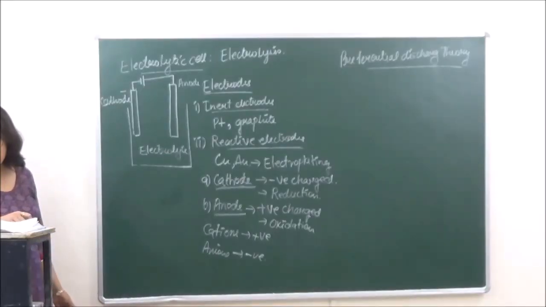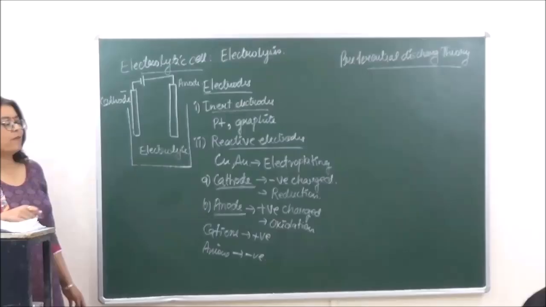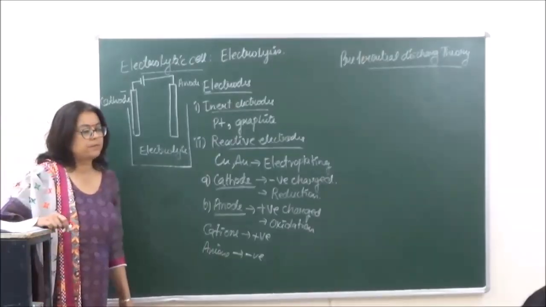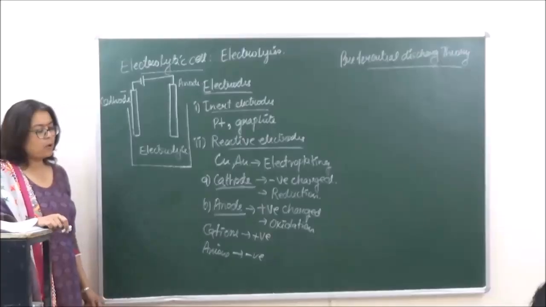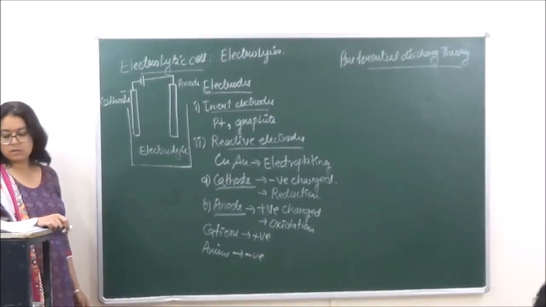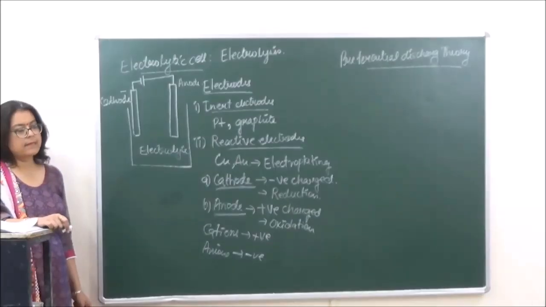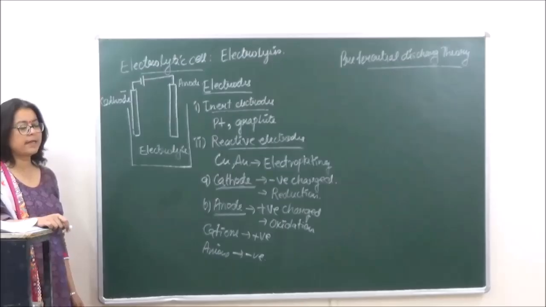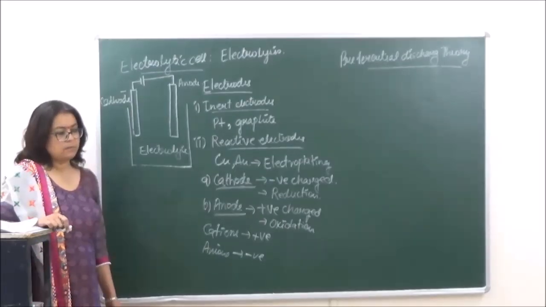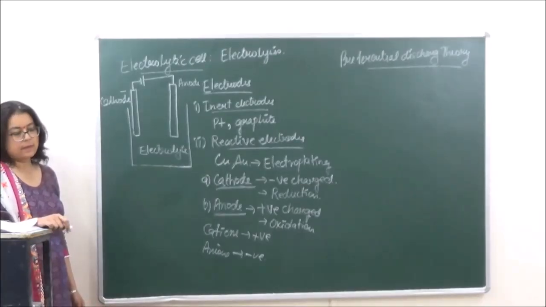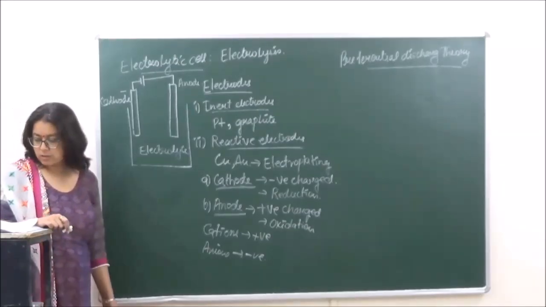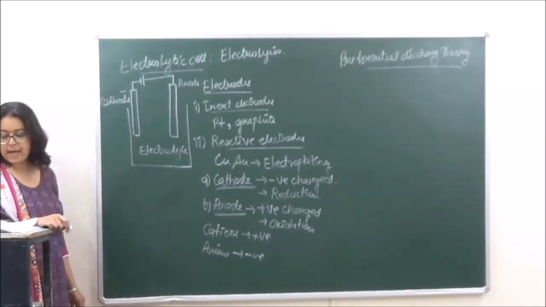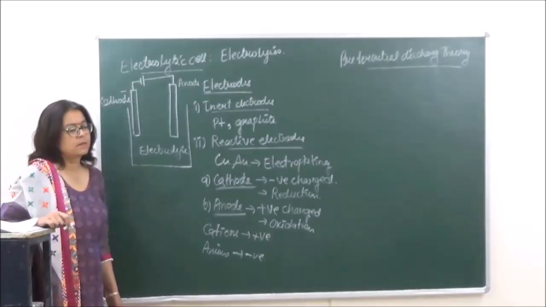What does this theory say? You can write down: according to this theory, if more than one type of ions are present and are attracted towards a particular electrode, then the one discharged is the ion which requires the least energy.